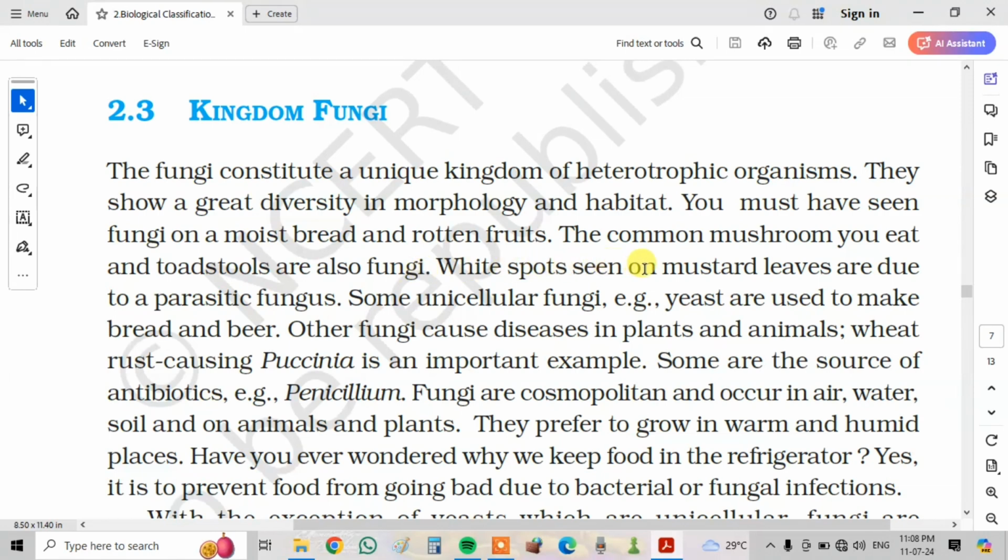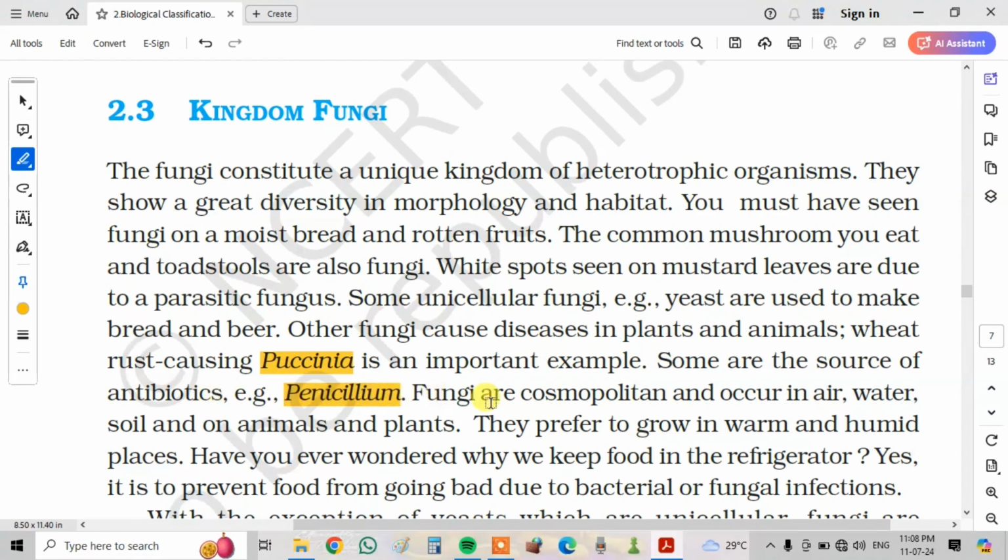White spots seen on mustard leaves are due to a parasitic fungus. Some unicellular fungi, for example yeast, are used to make bread and beer. Other fungi cause diseases in plants and animals. Wheat rust causing Puccinia is an important example. Some are the source of antibiotics, for example Penicillium.